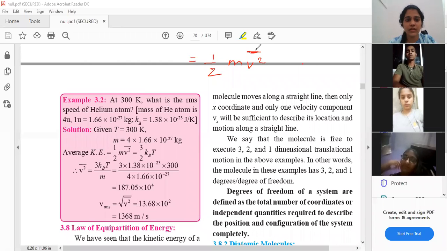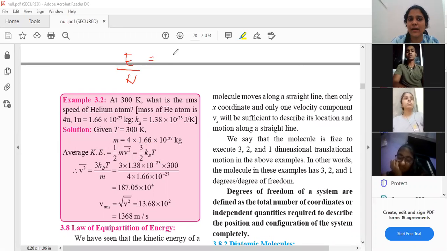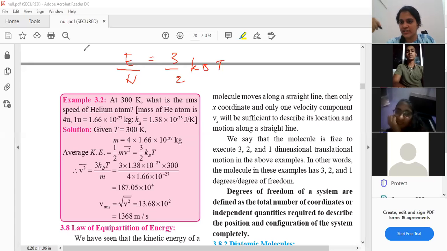Okay, fine. Now, see students, this is the one formula that I know. This formula, 3/2 kB into T, is the formula that we just derived. The E by N that came in the above derivation, what is this E by N? E by N is nothing but the average, right? Yes or no? It is the average because we are dividing by capital N. And E is equivalent to kinetic energy because potential energy is zero.